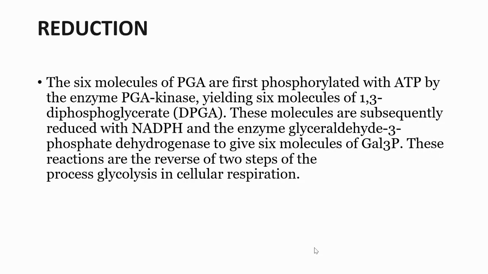Reduction. The 6 molecules of PGA are first phosphorylated with ATP by the enzyme PGA kinase, yielding 6 molecules of 1,3-diphosphoglycerate, DPGA. These molecules are subsequently reduced with NADPH and the enzyme glyceraldehyde 3-phosphate dehydrogenase to give 6 molecules of Gal3P. These reactions are the reverse of two steps of the fourth process, glycolysis, in cellular respiration.